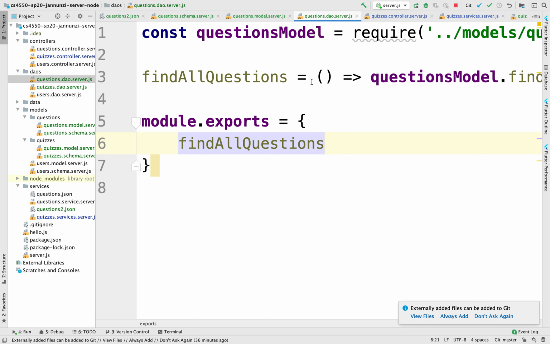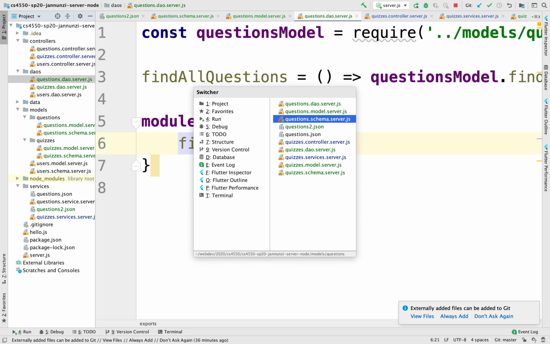All right, so here we have a really simple DAO that right now the only thing it's doing is just retrieving all the questions, right? We do have a service that was retrieving all the questions, but was written in terms of a hard-coded array. So let's head over to that service.